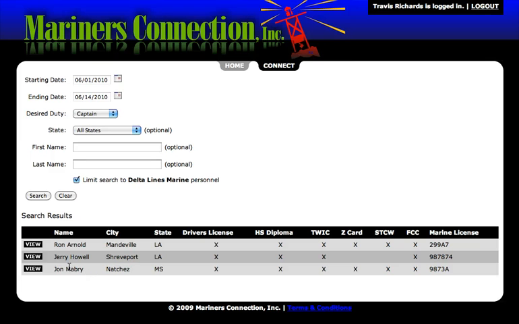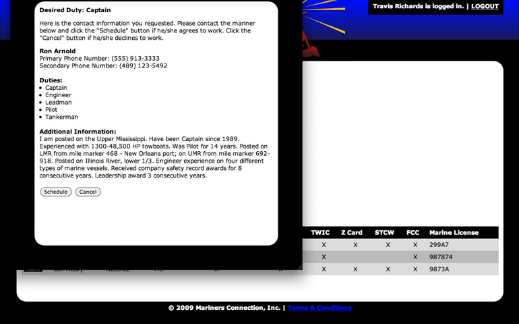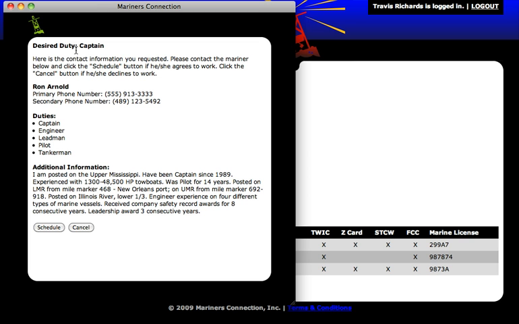So I'm going to look down here, and I see that Ron Arnold, I need someone with a Z card, and I see that Ron and John Mabry both have Z cards, and I've used Ron before. So the way I choose him is to click on view, and there's Ron's information, and it shows us that his desired duty is a captain. The contact information, we have a primary and secondary phone number. Now that's if the mariner put that information into the database. And then the various duties that that individual can perform.